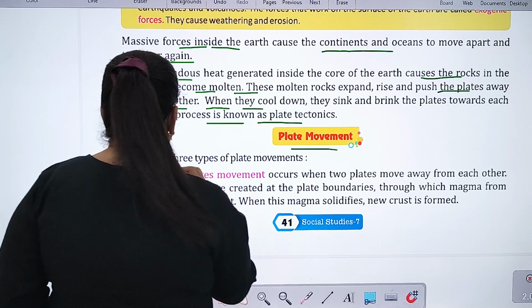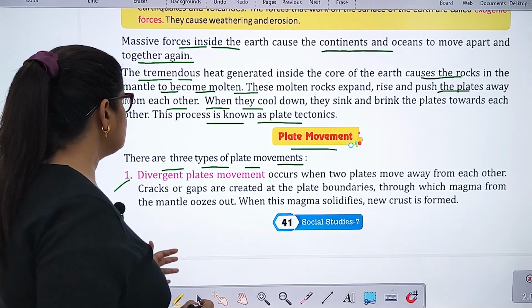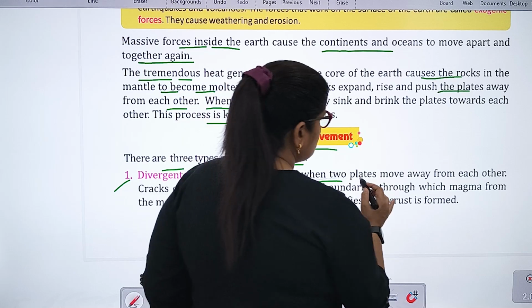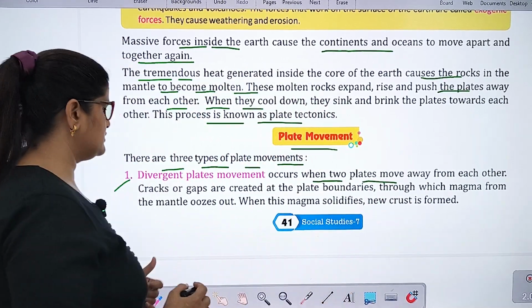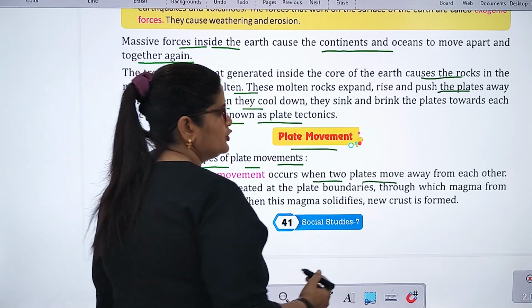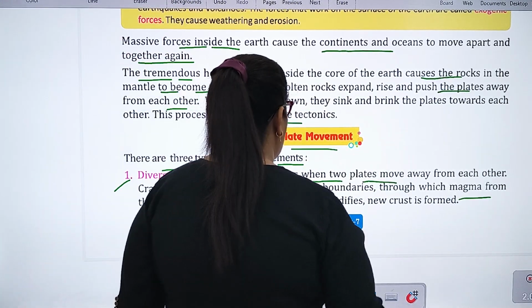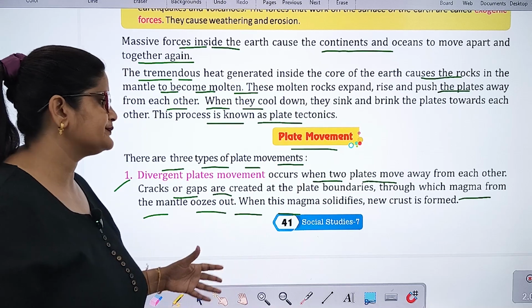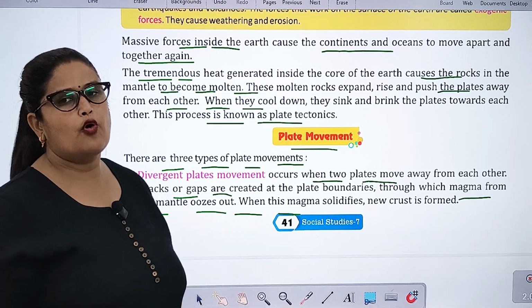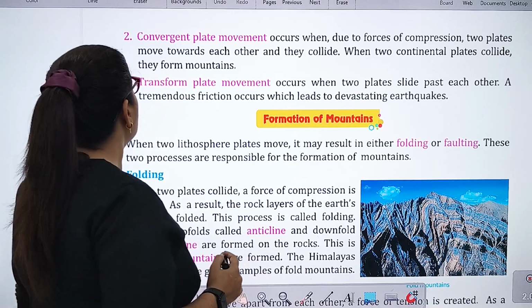Plate movement. There are three types of plate movements. Divergent plate movement occurs when two plates move away from each other. Cracks or gaps are created at the plate boundaries through which magma from the mantle oozes out. When this magma solidifies, new crust is formed.